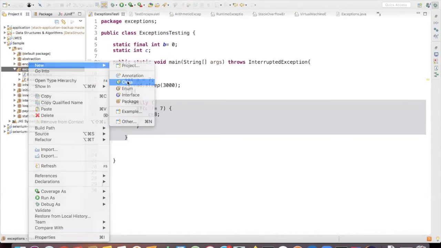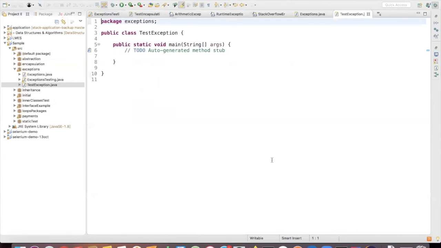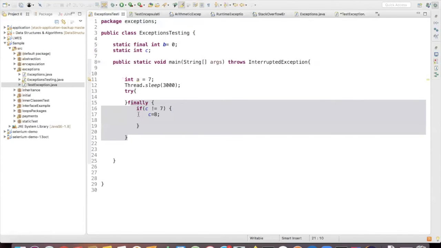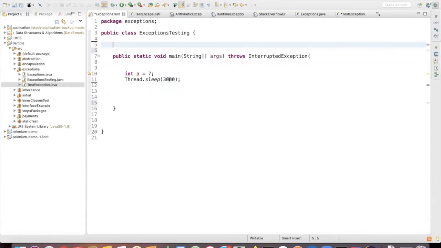We have a new class called test exception with the main method. We'll try to delete this also. Try to remove this also.